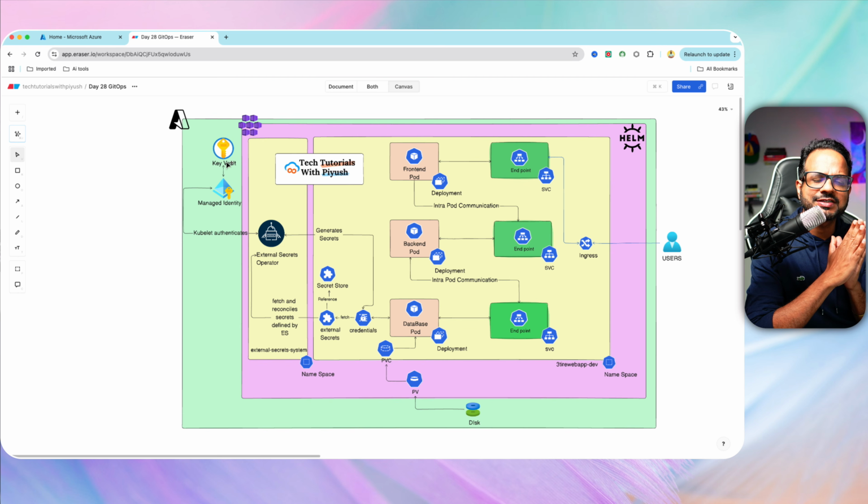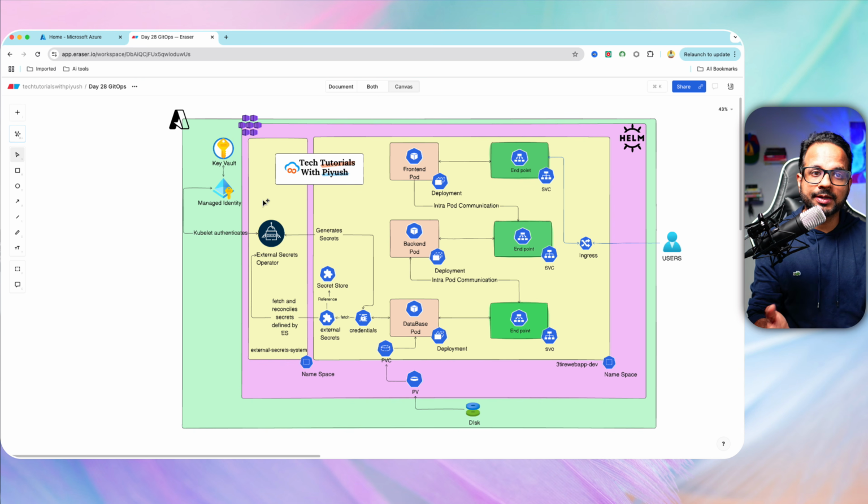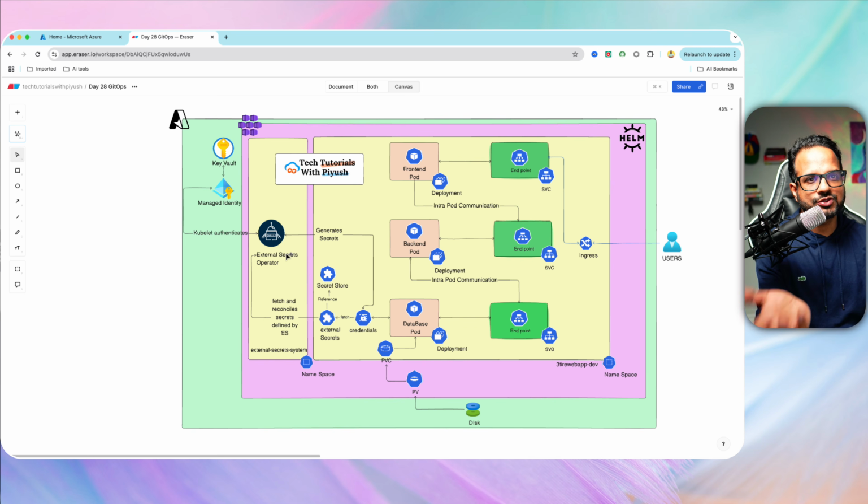These are credentials specific to the database, like your database username, password, host name, and all those details, right? Details that we cannot keep, or should not be keeping, in the GitHub repository. We could have used Kubernetes secret itself, but as you are aware, Kubernetes secrets are encoded, not encrypted. It's base64 encoded, so anyone without a private key can decode it. That is why it is important to use a secret operator to interact with Azure Key Vault.